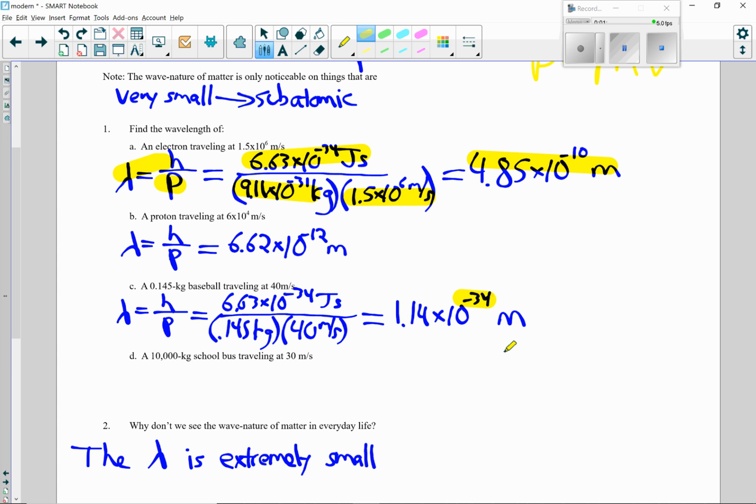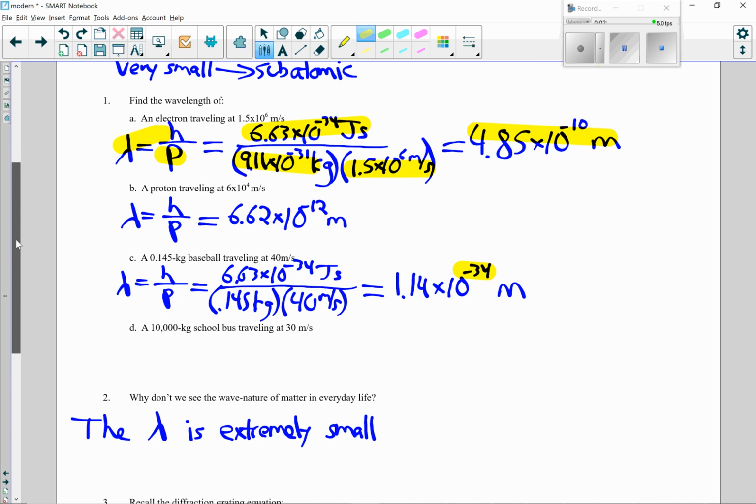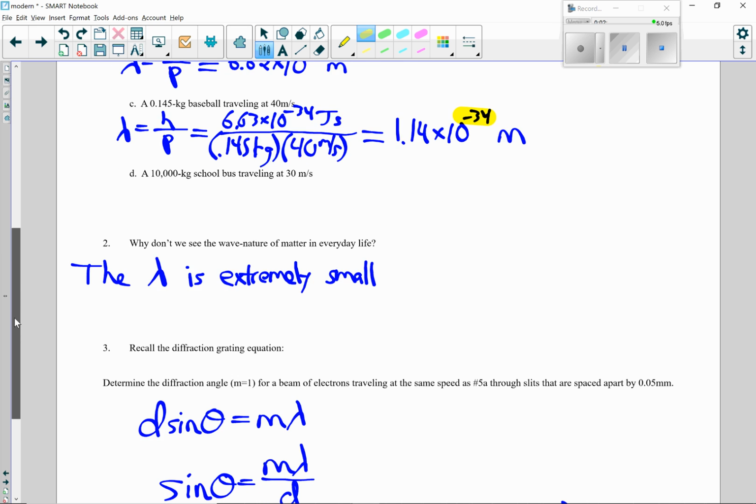That's really small. That's 0.000 with 33 zeros, 114 meters. It's really small. We're never going to see any wave effects from a baseball because the wavelength is so small. You can try D if you want.